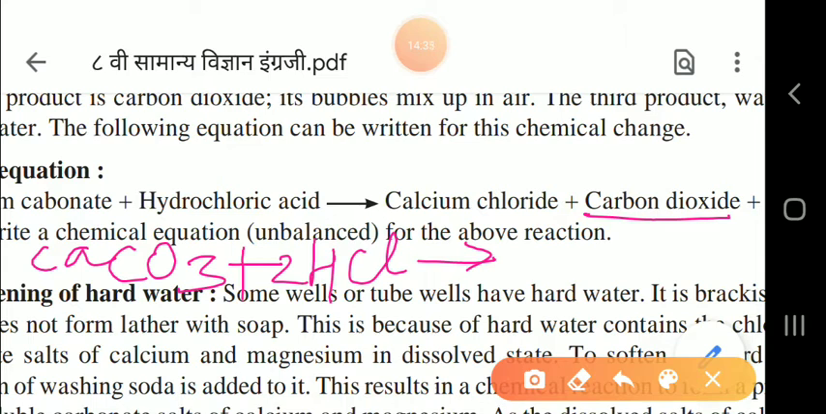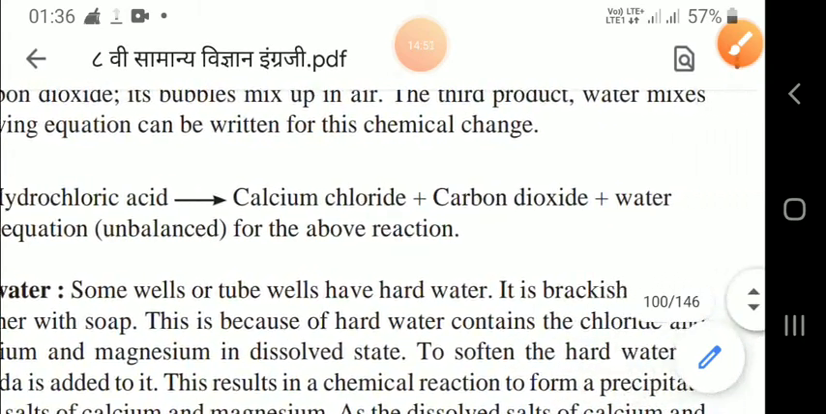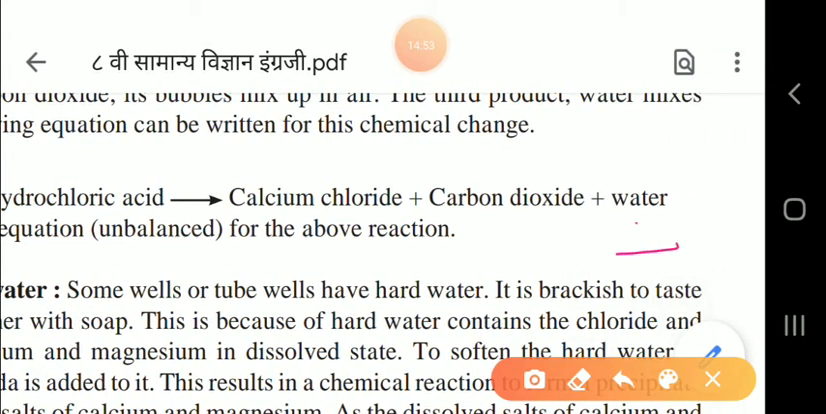And what will they form? CaCl2, that is calcium chloride, plus CO2, that is carbon dioxide gas. And what will be formed next? Plus, here it will form a water molecule. So this way the equation takes place.